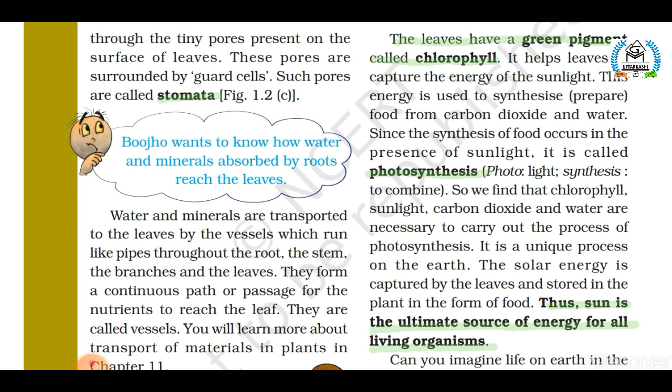Students, have you ever noticed why the leaves are green in color? Because of chlorophyll. Chlorophyll is a green color pigment which is present in leaves. It helps leaves to capture the energy of the sunlight, and this solar energy is very essential to synthesize food from carbon dioxide and water.